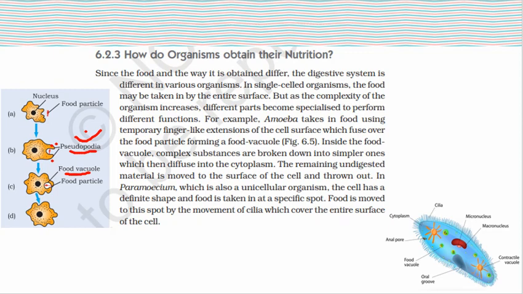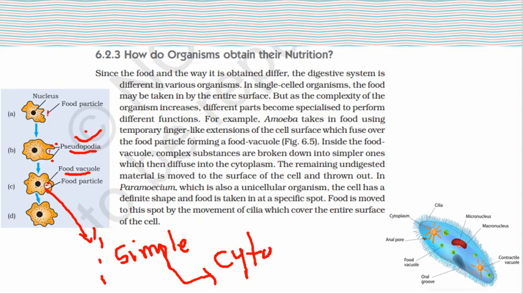Now inside the food vacuole, the complex substances are broken down into simple ones, which then diffuse into the cytoplasm.